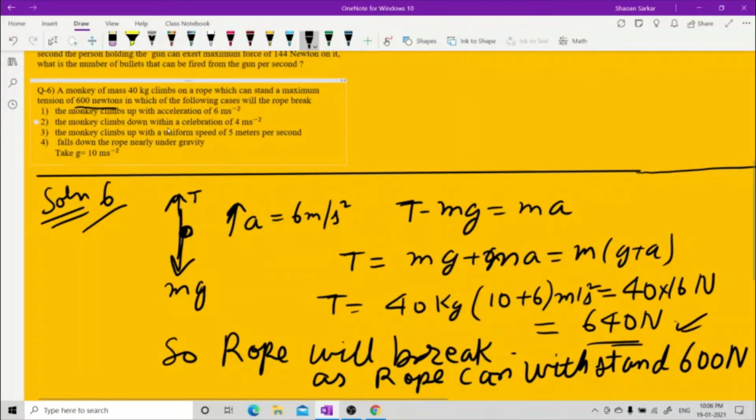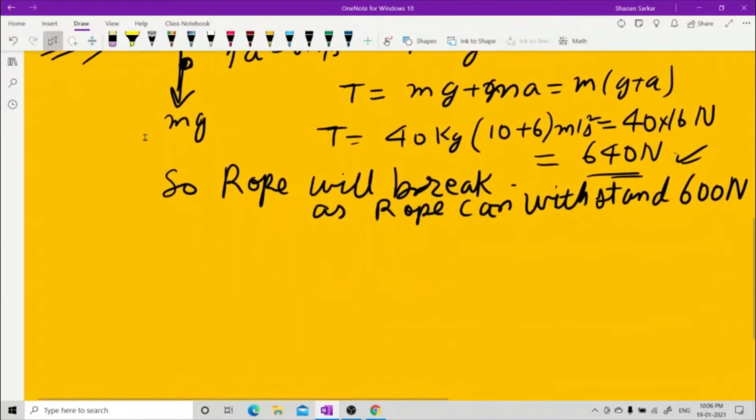The monkey climbs down. Again, you draw the free body diagram as I told. Now this time mg is always on this side, the tension is always on this side. Now the acceleration is on this side.